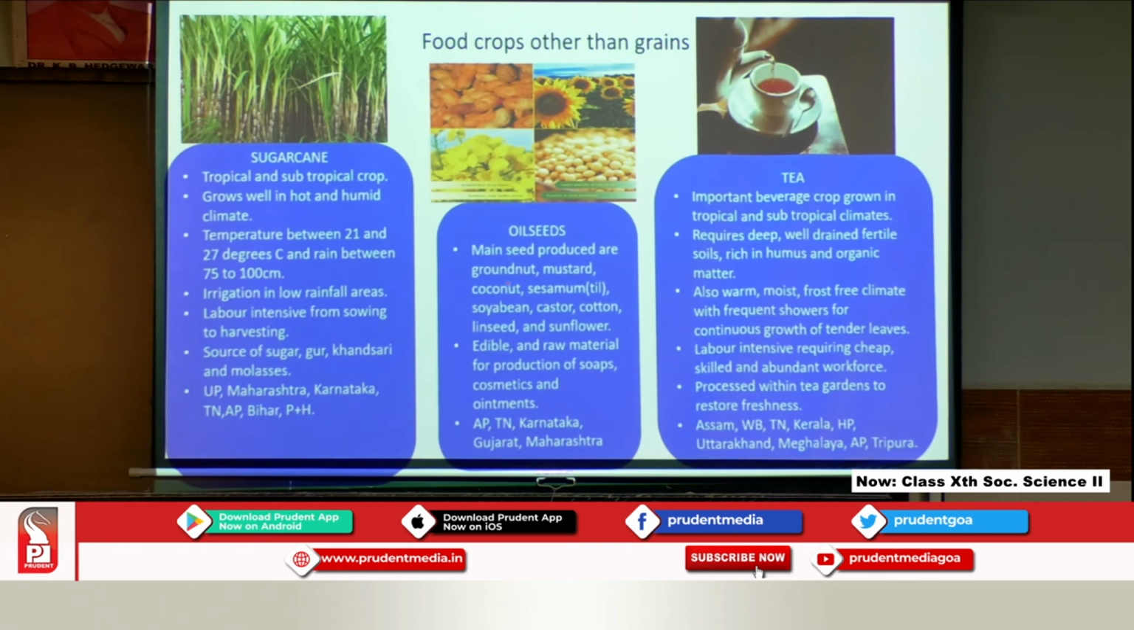It is processed within the tea gardens, not far away from the plantation, in order to retain its freshness. And therefore, we see that tea is grown in Assam, West Bengal, Tamil Nadu, Kerala, Himachal Pradesh, Uttarakhand, Meghalaya, Arunachal Pradesh and Tripura. So, you will find tea growing in these places.